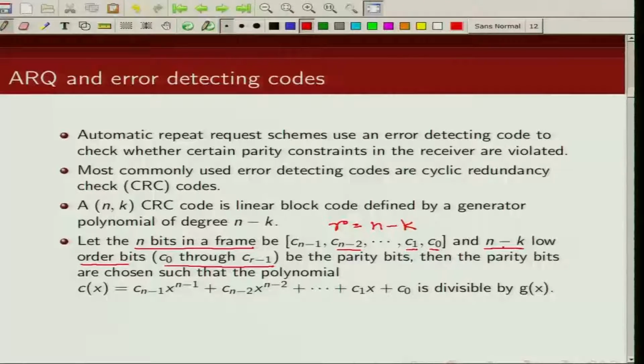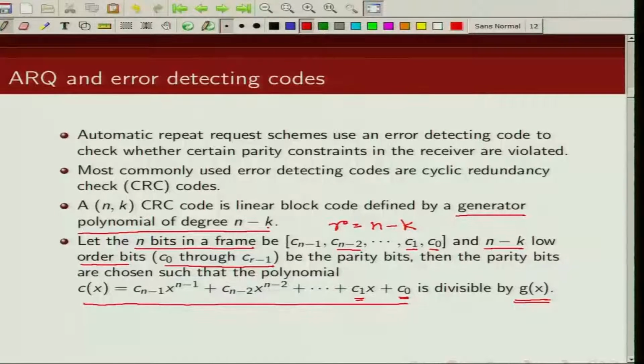Then in a CRC code the parity bits are chosen in such a way that the code polynomial is divisible by the generator polynomial of the CRC code. So we are going to choose C0, C1, C2, C3, up to C(r-1) in such a way that this code polynomial C(x) is divisible by the generator polynomial of the CRC code of degree n minus k.